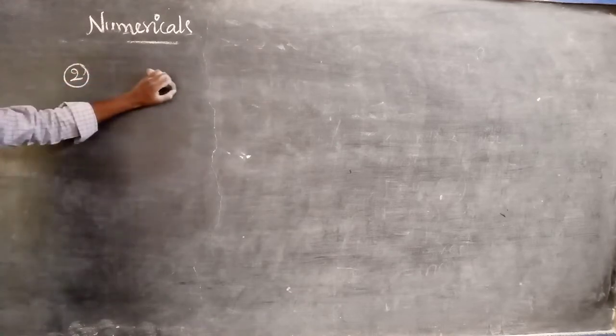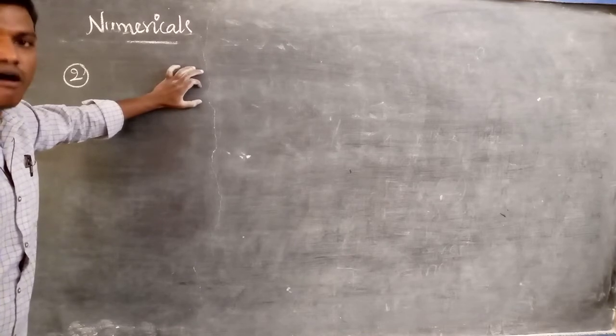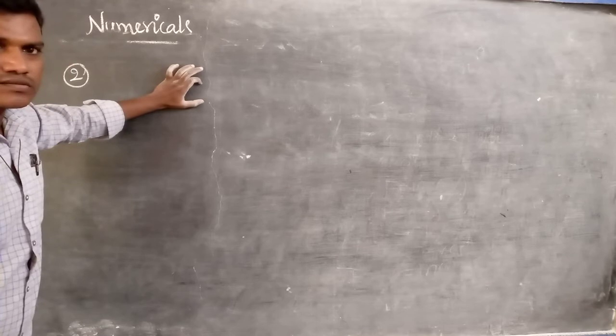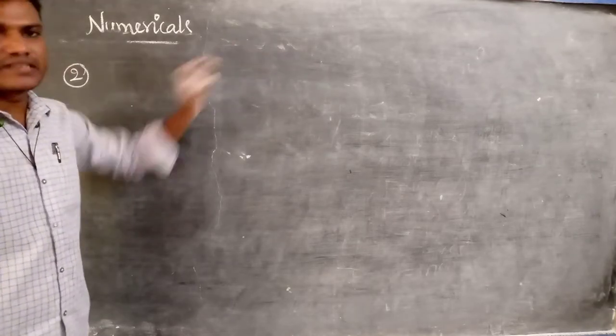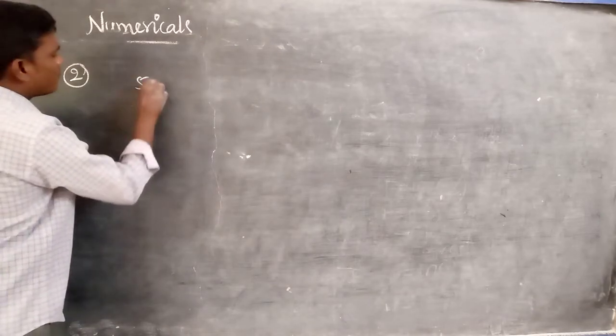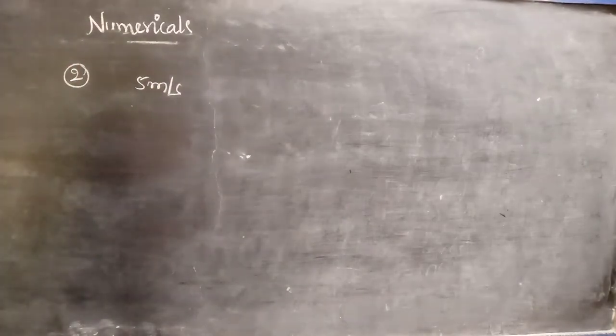What is the magnitude of the force acting on a body when it is moving with 5 meters per second and comes to a dead stop in 0.1 second after application of the brakes?